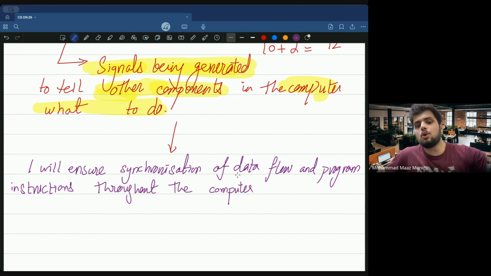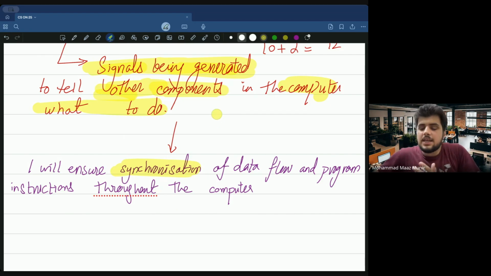Let's say I'm like, okay, I'm the founder, right? I'm the president type of your CEO. So I will be like, how will I ensure synchronization? Synchronization basically means कि I set up an audio call, making sure कि यार जो data flow हो रहा है या जो भी काम हो रहा है, that is being done in the right way, in the right time.